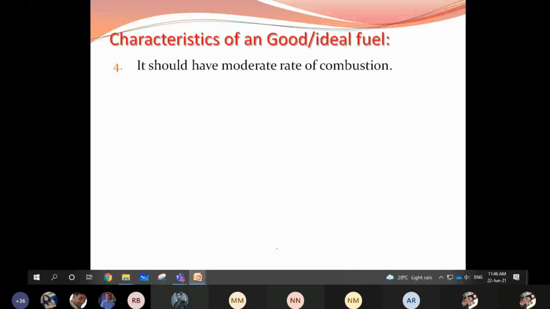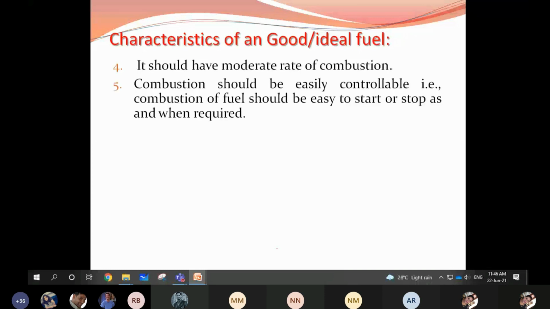For a fuel to behave as a good or ideal fuel, the combustion should be easily controllable. It should not blast, and the rate of combustion should not be very low. So it can be easily controlled. Whenever we want, we can start or we can easily stop. So the control of combustion should be moderate.